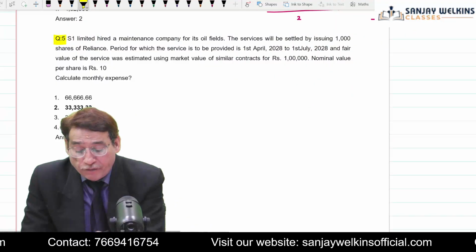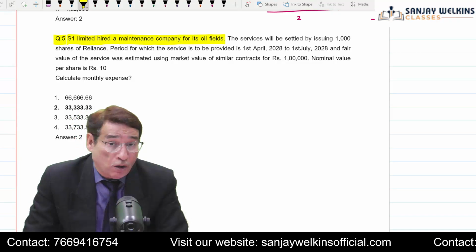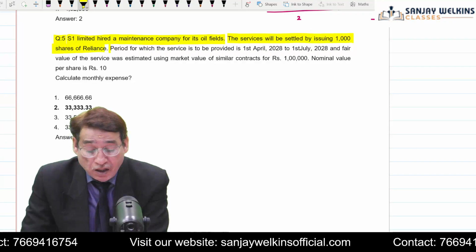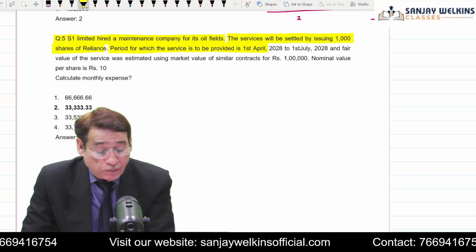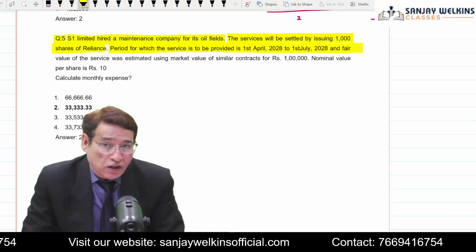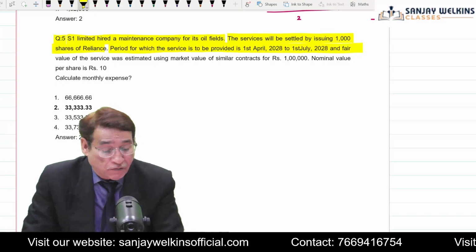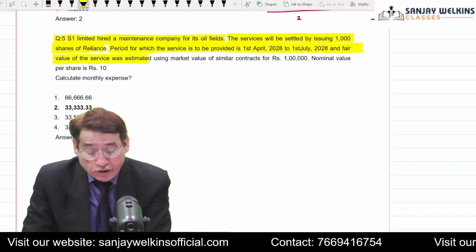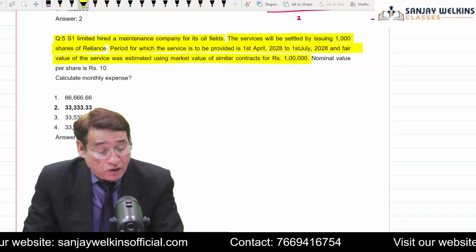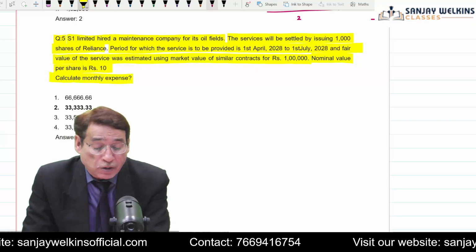And in question number 5, it is given that S1 Limited hired a maintenance company for its oil fields and the services will be settled by issue of 1,000 shares, and the period for which the service is to be provided is 1st of April to 1st of July 2028. Only for 3 months, from 1st April to 1st July, we require the services. And the fair value of the service, estimated using the market value of a similar contract, is 1 lakh. And the nominal value per share is 10. So calculate the monthly expenses.